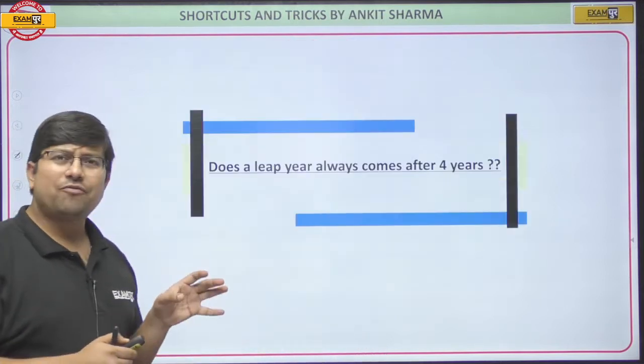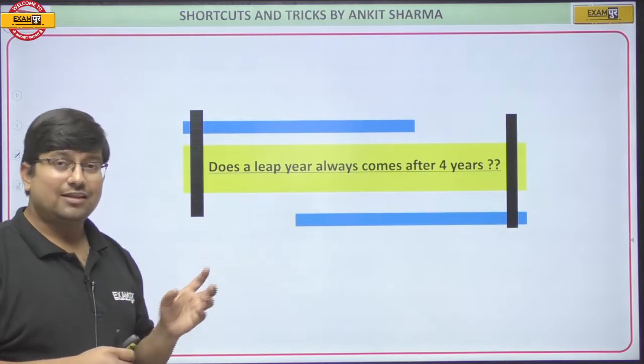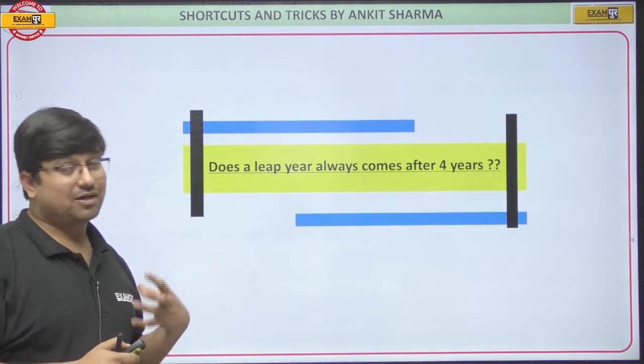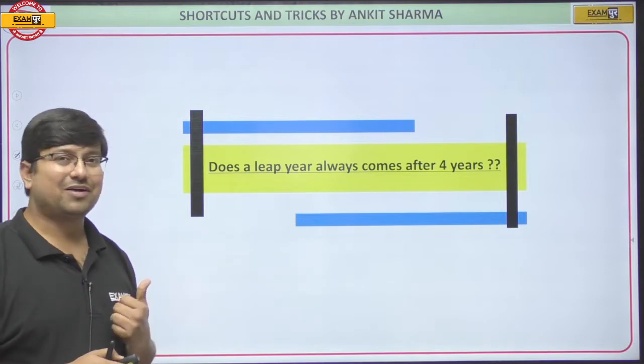Friends, you all have often heard that a leap year comes every fourth year, and that is why we say leap years are the ones which are divisible by 4. But is that always true? Is there any exception to it? Let us have a look at it.